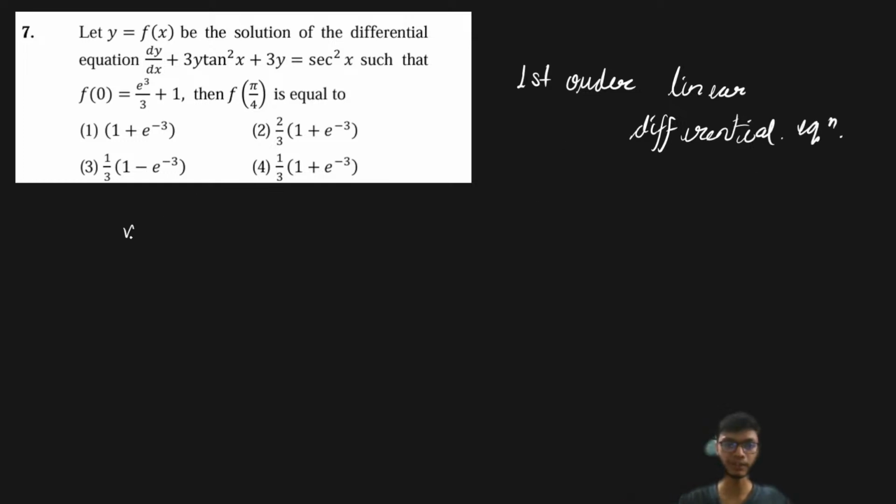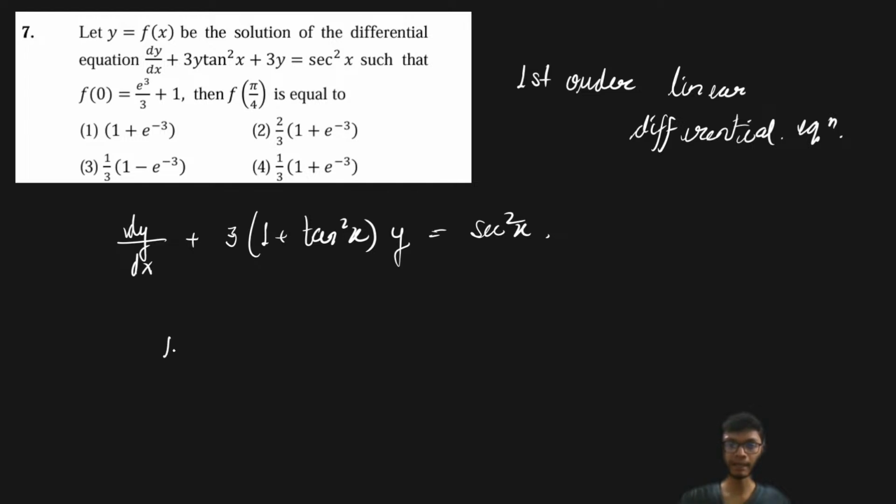If you look at this differential equation, it is given as dy upon dx plus 3 times common, basically 1 plus tan square x, into y, equals sec square x.